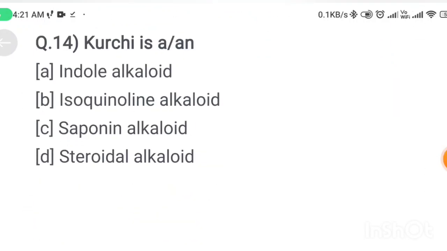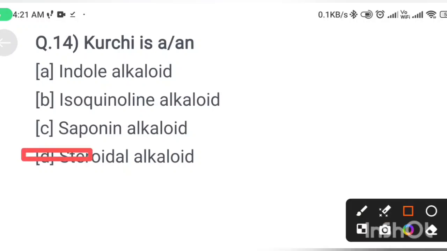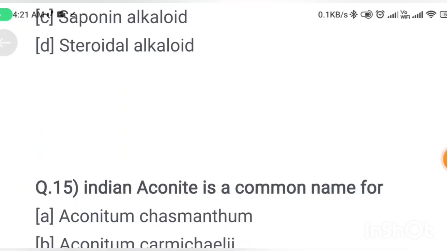Colchicine is an option A, indole alkaloid; option B, isoquinoline alkaloid; option C, tropane alkaloid; option D, steroidal alkaloid. Correct answer is option D. Next question.